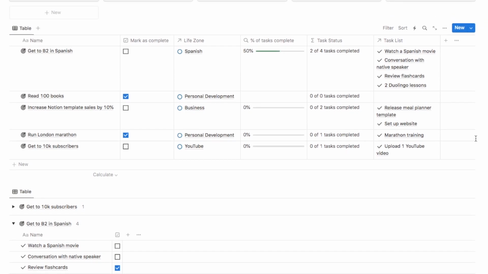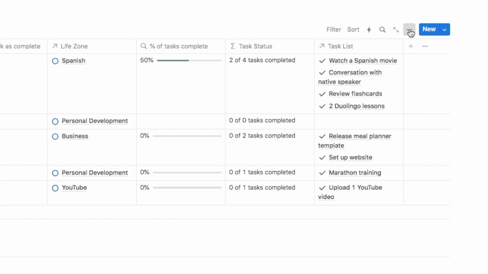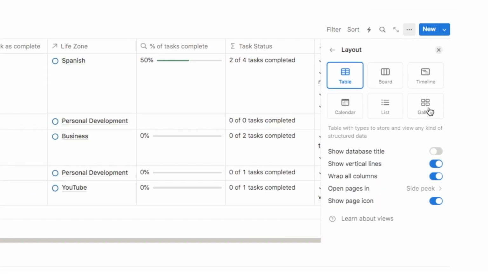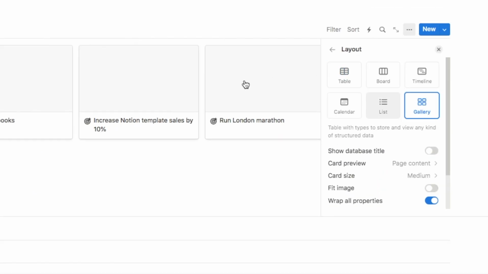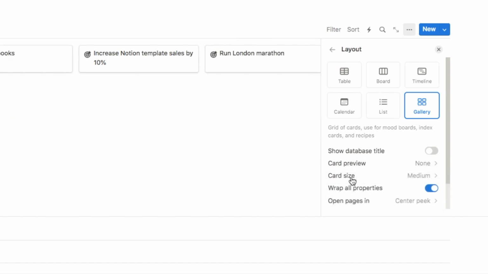So the first thing we're going to do with our goal database, we're going to switch this to a gallery view. So we're going to click on the 3 dots here, select layout, and we're going to change it to a gallery. Firstly, we're going to hide this page cover here. So if you click on card preview, we're going to select none because we don't want any sort of cover photo or anything like that. If you do want a cover photo, then feel free to change this to page cover and add a cover photo, but I'm going to switch that off for now.